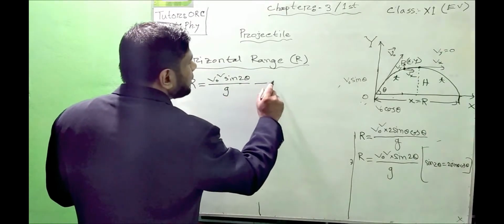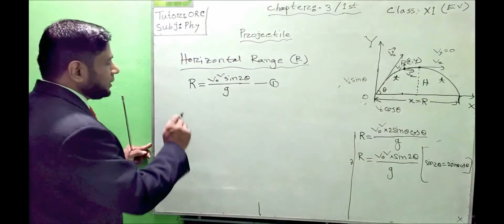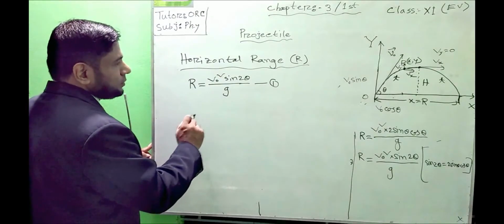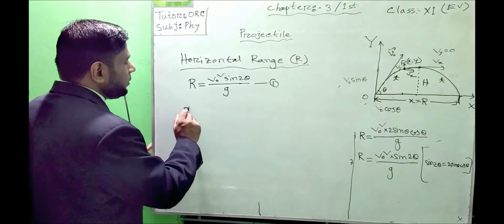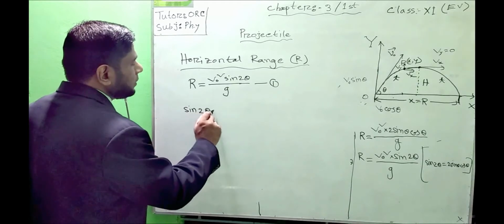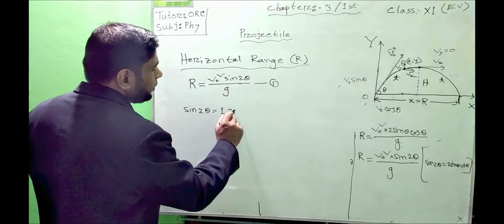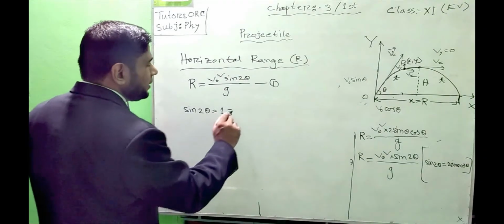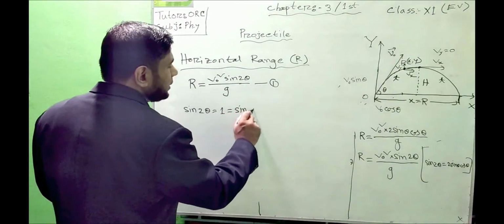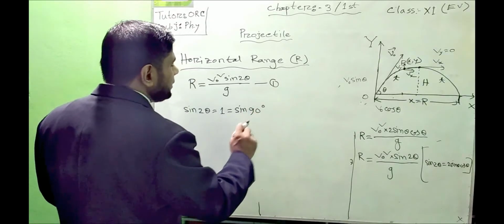For the maximum value, we know that the maximum value of sine equals 1. Sine equals 1 when the angle is 90 degrees; the value of sin 90 is 1.